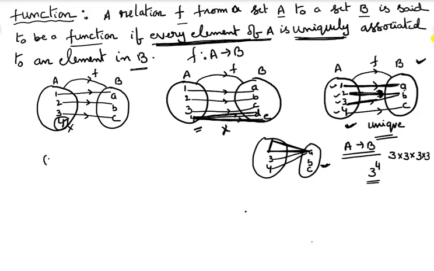That's why we can write it this way: the number of elements in A is equal to m, and the number of elements in B is equal to n.